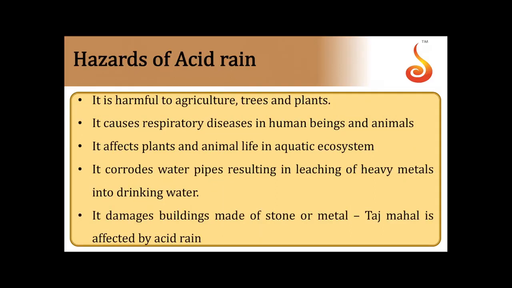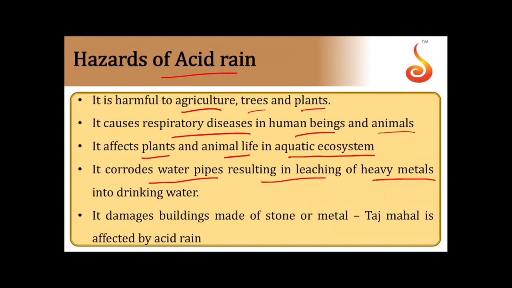Then what are the harmful effects of acid rain? It is harmful to agriculture, trees and plants. It causes respiratory diseases in human beings as well as in animals. It affects plant and animal life in aquatic ecosystems. It corrodes water pipes because of its acidic nature, resulting in leaching of heavy metals into drinking water. It damages buildings made of stone and metal. An example is the Taj Mahal, which is affected by acid rain.